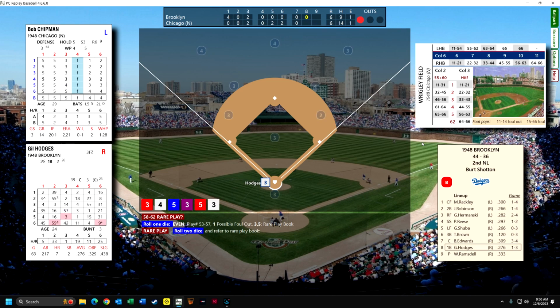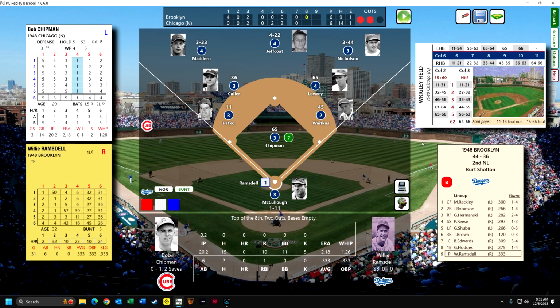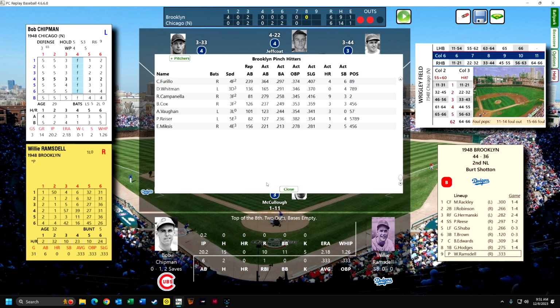No, it's going to be a rare play. Grounder to the hole at first base. The pitcher breaks to cover first base as the first baseman fields the ground ball in the hole. And we're going to go against the pitcher's defense rating. If it's 3 or lower, he'll be safe, but it's the absolute opposite. He's out.